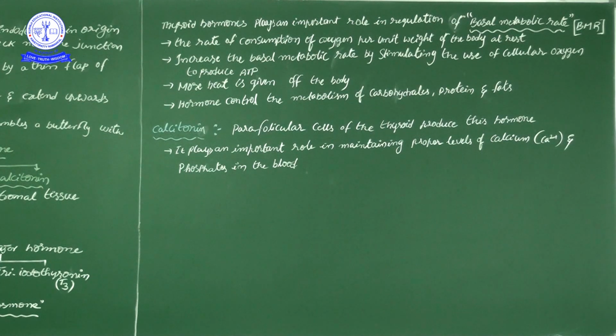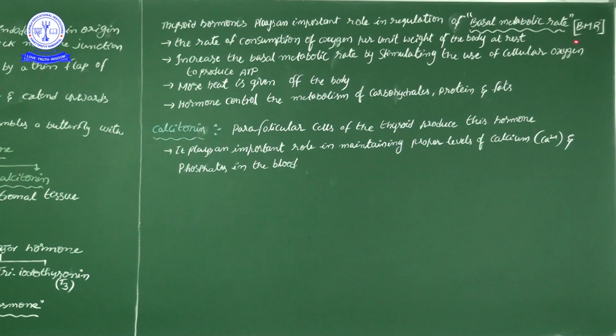Based on our metabolic functions, it will be controlled. So whether the metabolic rate is increasing or decreasing is totally under the thyroid gland. So thyroid hormones play an important role in the regulation of the basal metabolic rate, whether it is increasing or decreasing. Why? Because the metabolic activities finally produce calories. So that's why we can call these hormones calorigenic hormones. That is the reason.